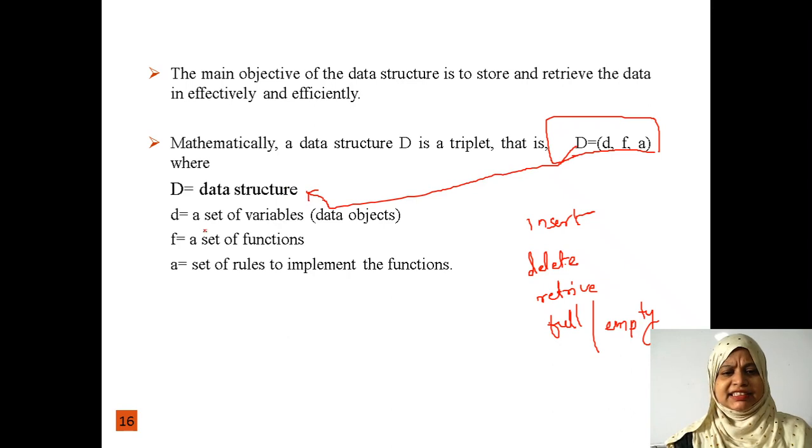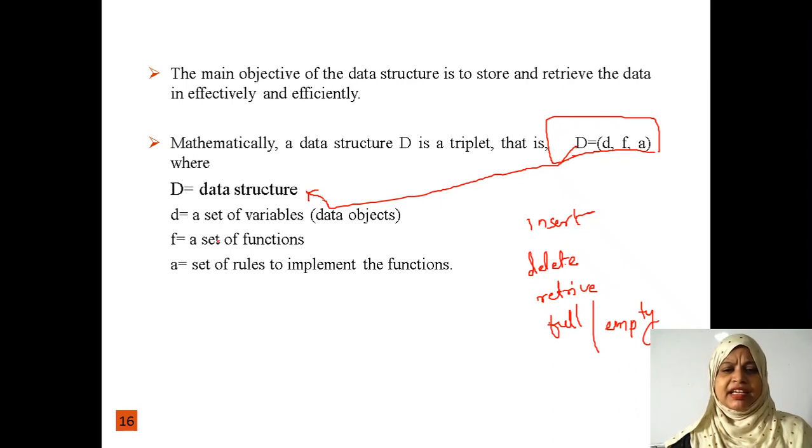Small d indicates the set of variables. Small f is the set of functions. So we have a set of variables and a set of functions. A is the set of rules to implement the functions.